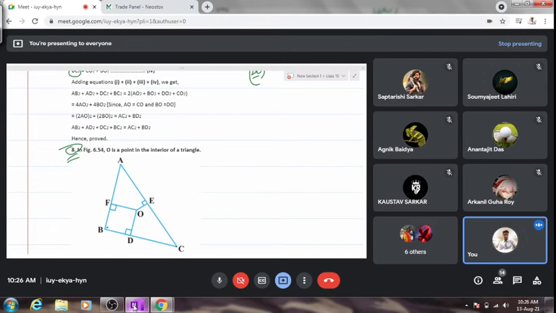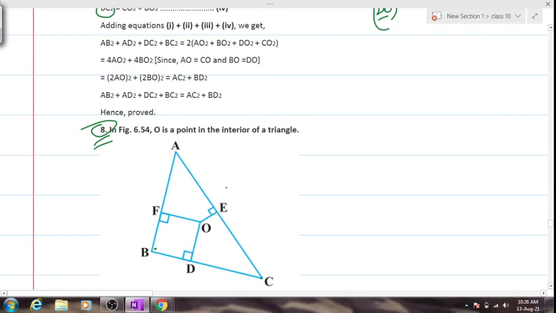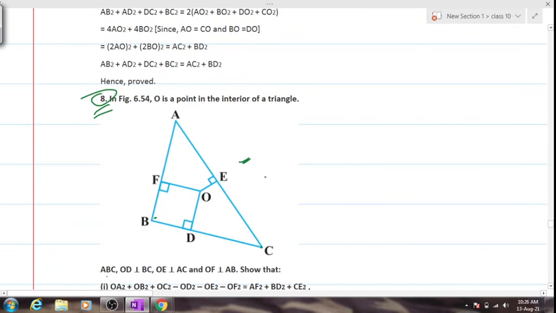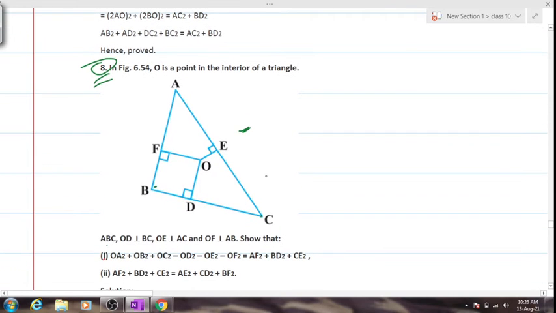Now, yes. Question number 8. It has a complicated figure, but it's a simple one. Over here they have said that OF is perpendicular, OE is perpendicular to AC and OD is perpendicular to BC. Clear? They have said OA squared plus OB squared plus OC squared. Now I don't see a line at OB, so we'll have to draw a dotted line at OB, OA and OC. Clear? Now look at the diagram again, look at the proof again.